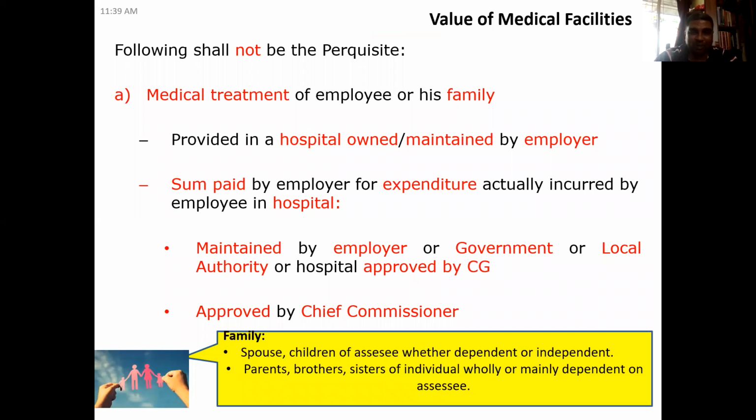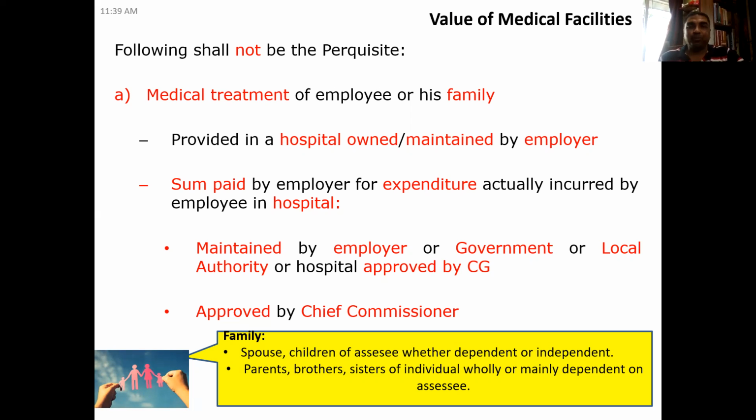Now, this part, let me explain. This particular side will be relevant to answer your question. Now you see, value of medical facility, how to arrive at it. The following shall not be perquisites. That means these are not taxable. What are these things?